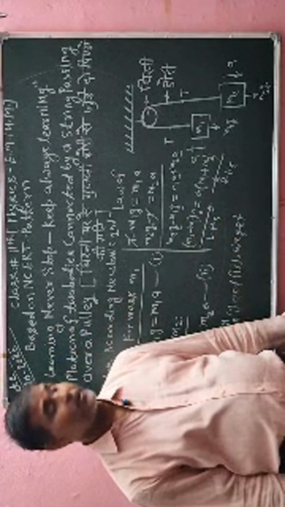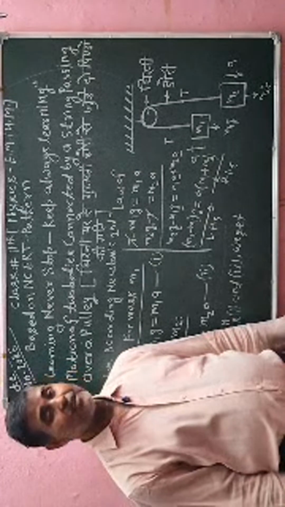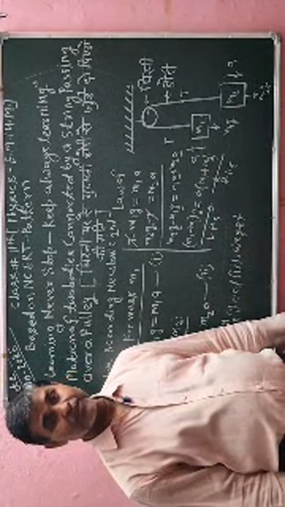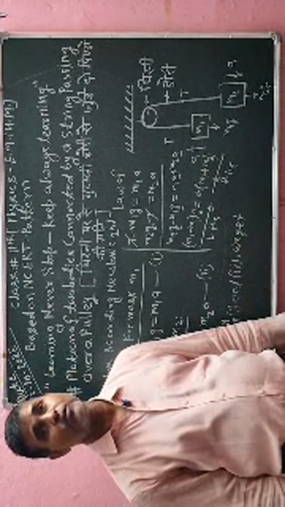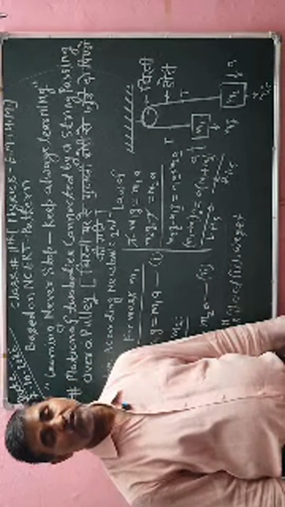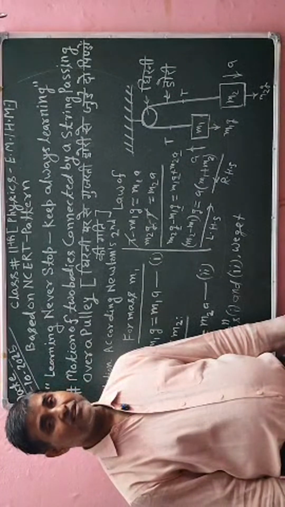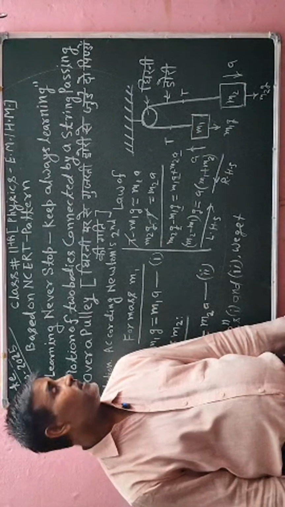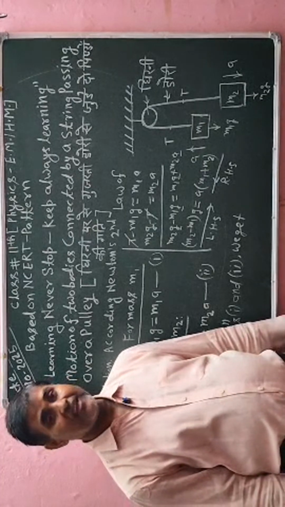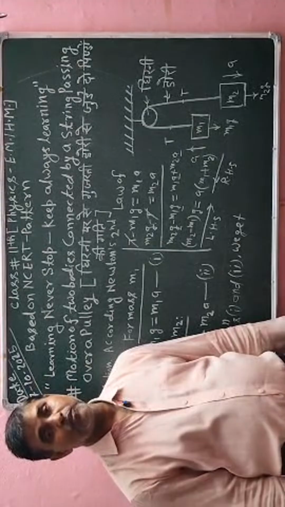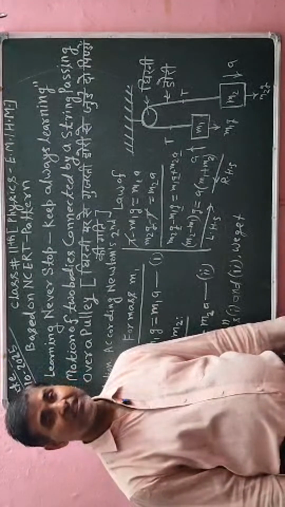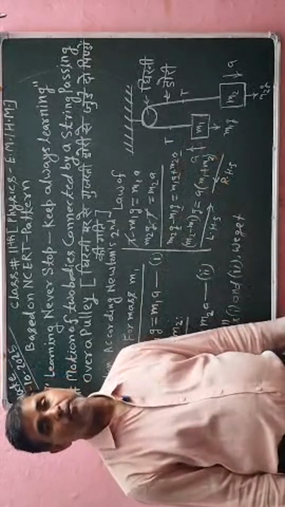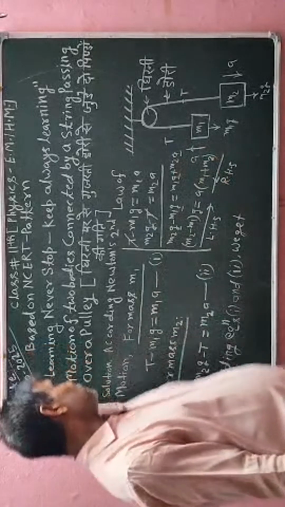Informations clearly. Okay, now some informations I will remove for getting acceleration value and also tension value. Okay student, so you concentrate here positively, understand its concept, how I am applying Newton's second law of motion for getting the value of a and also the value of T, which are existing in the string. One is the tension force and the other is the acceleration of both objects. Okay student, so you concentrate here.